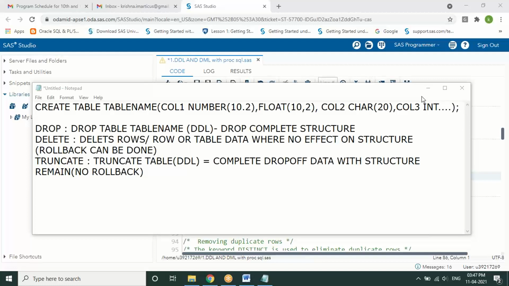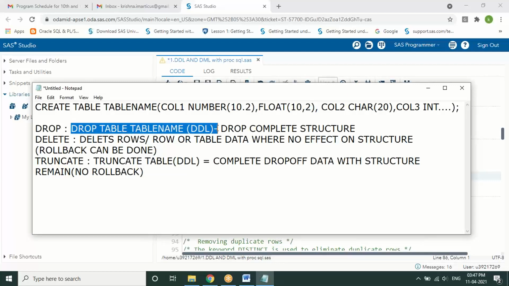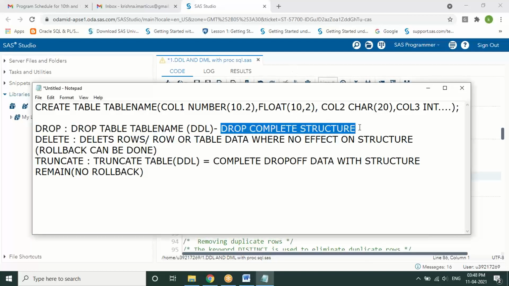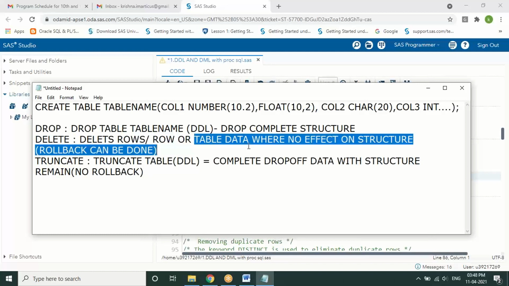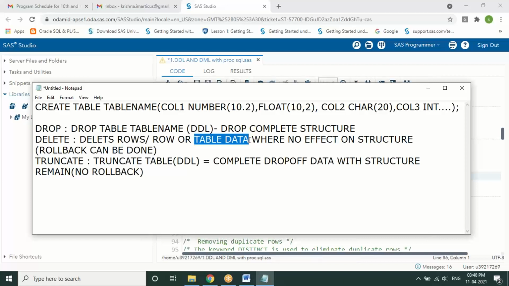So we have three statements that are almost very similar. Drop, you can drop a particular column or columns of a table, or the entire table can be dropped. It is a DDL command which completely drops the entire table, where no structure will be left behind. For example, if I drop a customer table, I cannot get anything related to the customer table back. But with a delete statement, you can delete a particular row or rows, or if you give delete table name, the entire data from the customer table will be deleted.